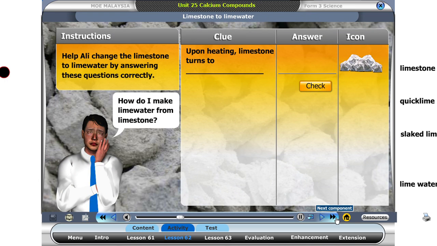Let's play a game. Answer these questions correctly to help Ali turn the limestone to lime water.